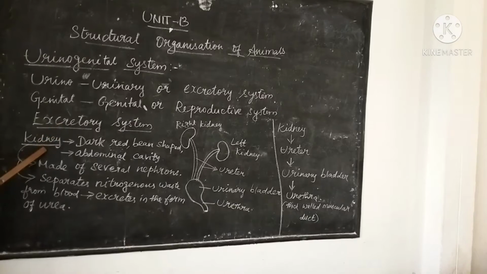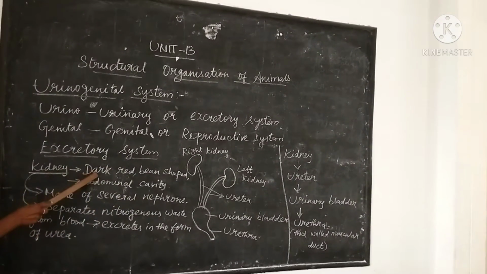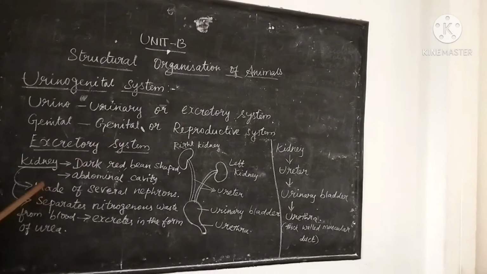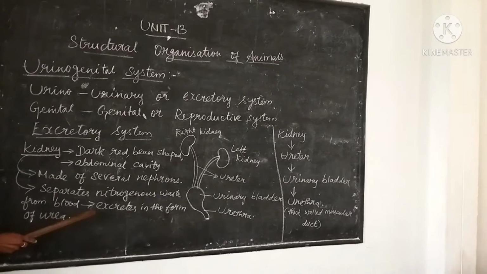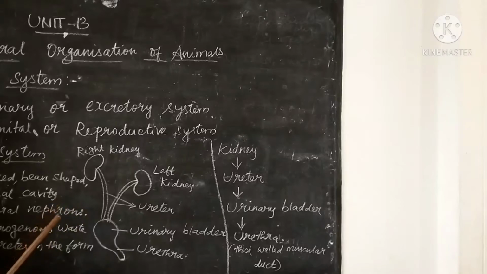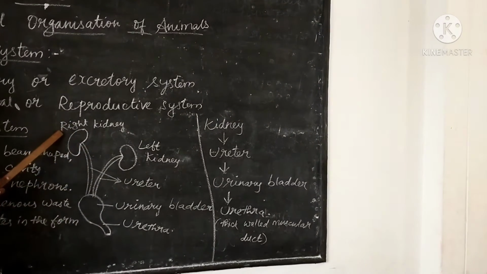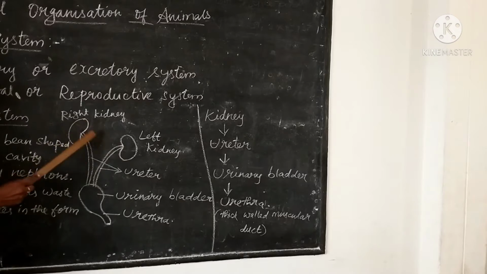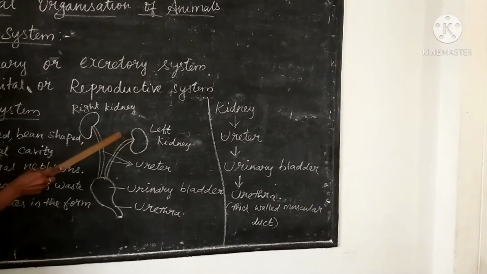So the main part of the excretory system is the kidney. It is made of several nephrons and it is dark red in color, and its function is to separate nitrogenous waste from blood and excrete it. Look at the diagram, excretory system of rabbit. A pair of kidneys, right kidney and left kidney, are there, which are bean shaped and dark red in color.